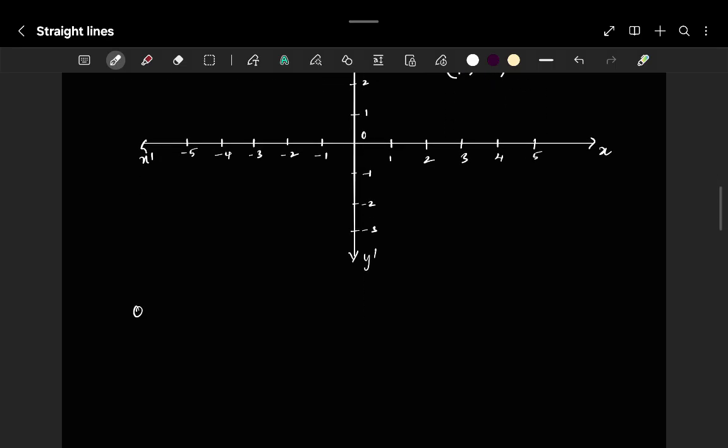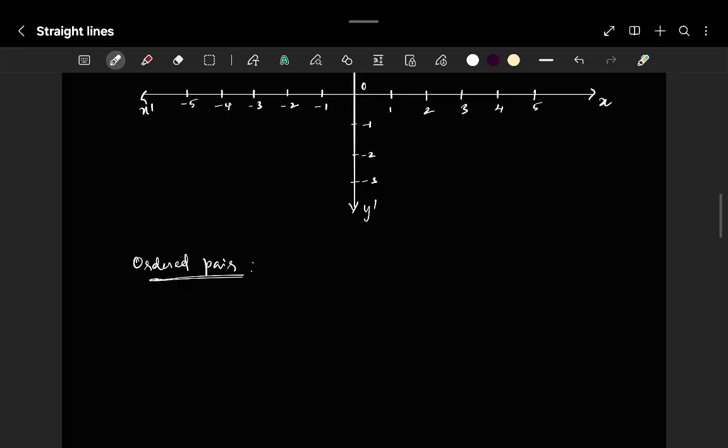Usually there is one term called an ordered pair. This ordered pair is simply x comma y, a coordinate point.